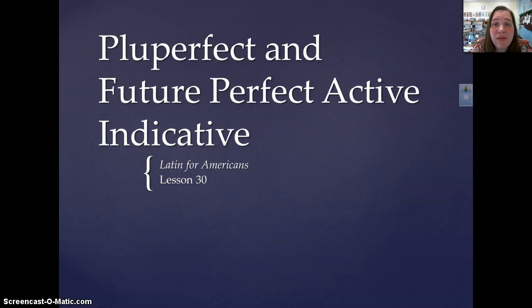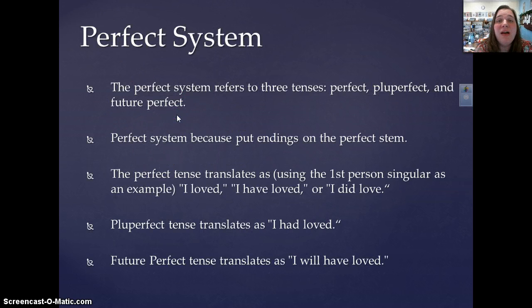Our next lesson, lesson 30 in Latin for Americans, is on the pluperfect and future perfect active indicative. Now, you have already learned the endings for the perfect active indicative. In fact, you've known them for a long time. These are the last two tenses that you have to learn in the active and in the passive for that matter, but that's a few lessons ahead. So now you're just going to learn how to form the pluperfect and the future perfect for all conjugations.